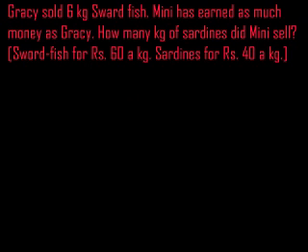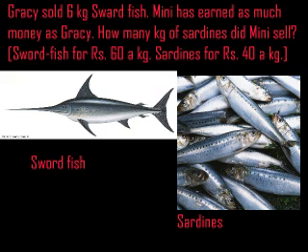Come to the third problem. Gracie sold 6 kg swordfish. Minnie has earned as much money as Gracie. How many kg of sardines did Minnie sell? The clue given: swordfish for rupees 60 a kg, sardines for rupees 40 a kg.